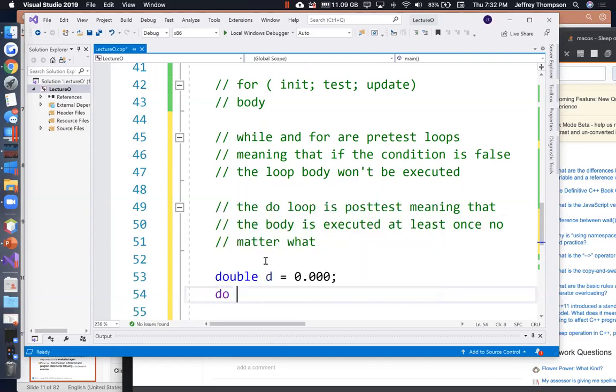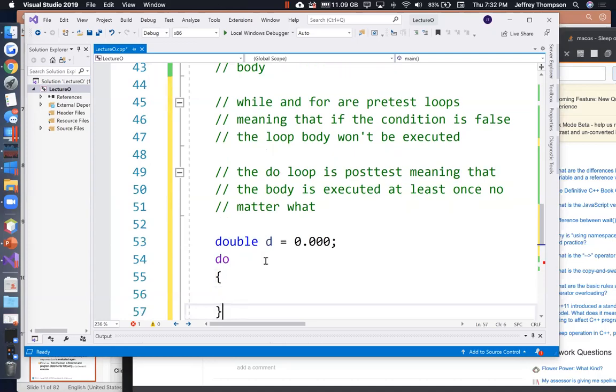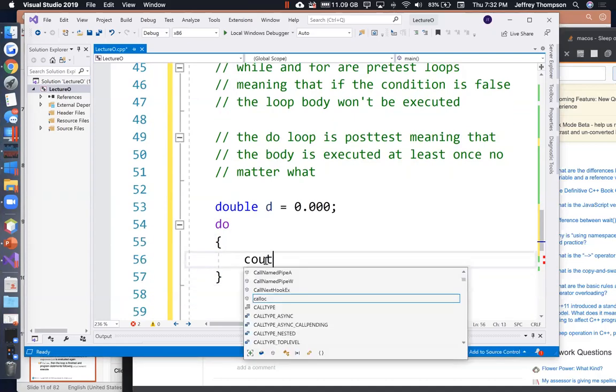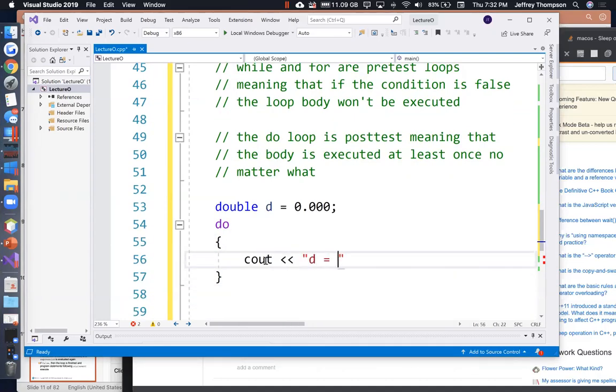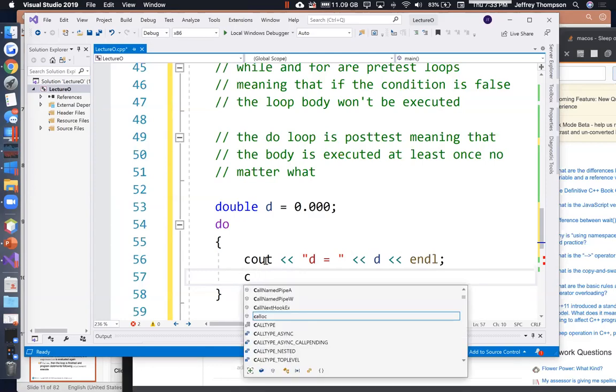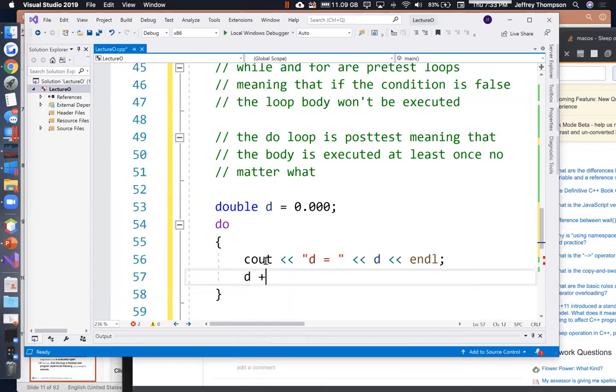Now do this. Do curly brace, cout "d equals", d, endl. And let's add something to it. We're just going to add something to it: d plus equals 0.05.